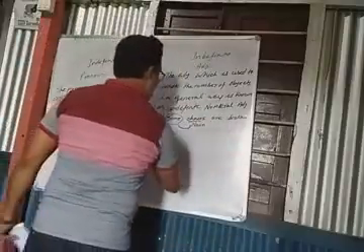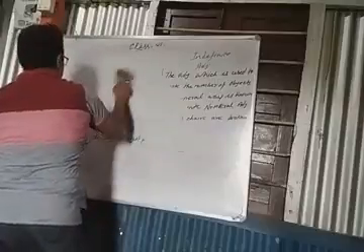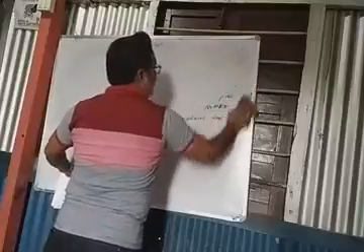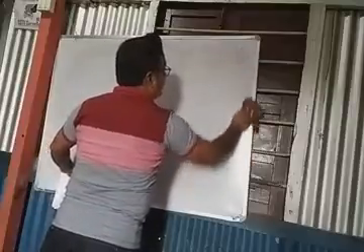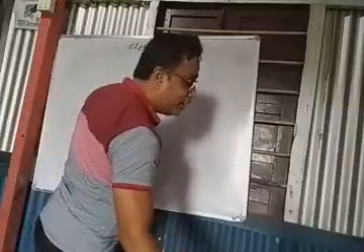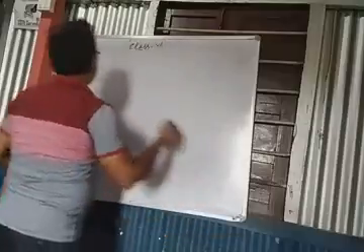Now we will learn another one, and our last one: adjective of quantity. And what are the differences between adjective of quantity and adjective of number?